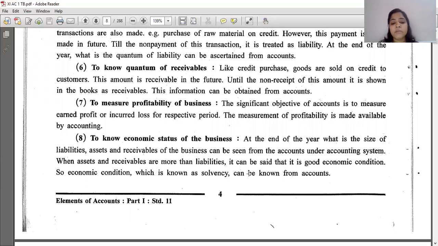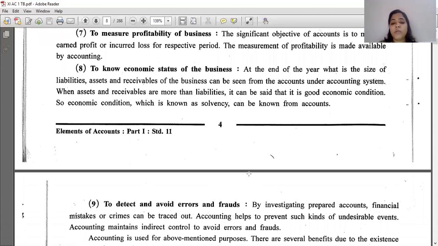Interpretation of results: to know the economic status of the business. At the end of the year, what is the size of the liabilities, assets and receivables of the business can be seen from the account under the accounting system. So economic condition, which is known as solvency, can be known from the account. Now what is solvency? Whether the party is able to pay the amount or not, right? So solvency is there when assets and liabilities are checked.